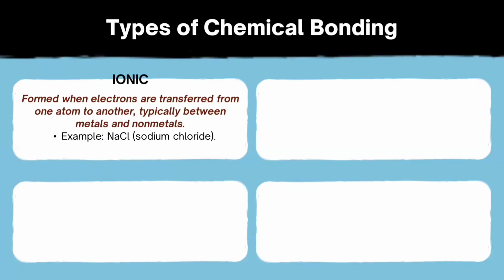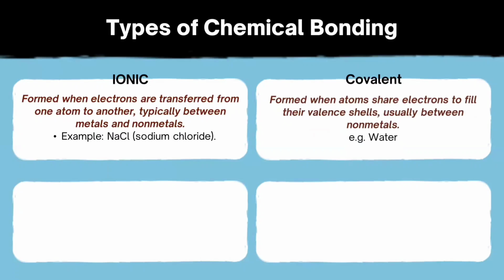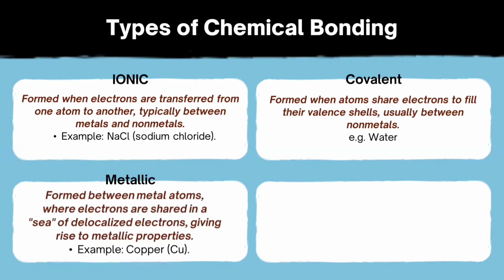For example, NaCl. Now the next type is covalent bonding. Covalent bonding is formed by the sharing of electrons between two atoms, and normally it is between non-metals, which both need electrons. So they share electrons to complete their octet. The third type is metallic bonding. This bonding is formed between metal atoms, where the electrons are shared in a sea of delocalized electrons, giving rise to metallic properties, like copper, iron, sodium. There are a lot of metals in the periodic table.